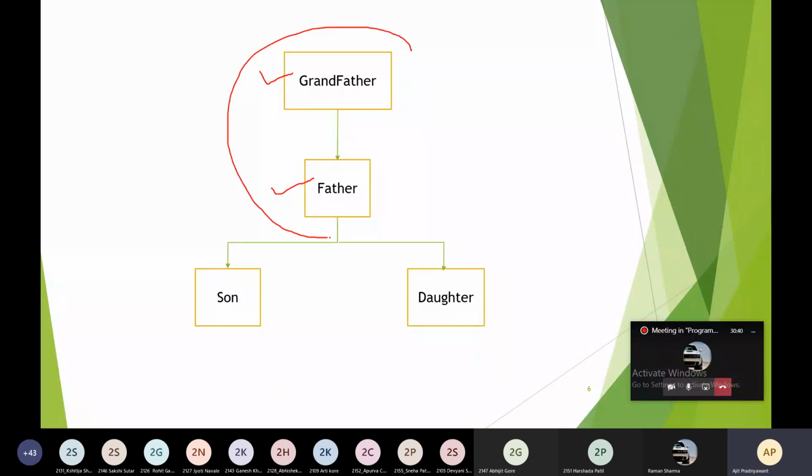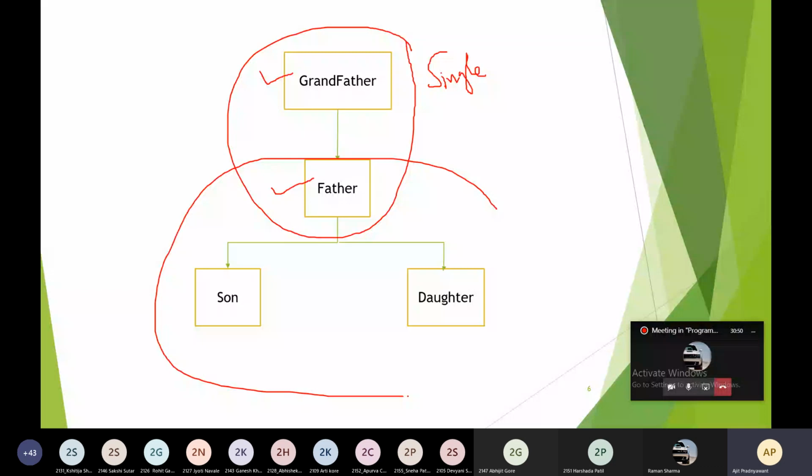This type of inheritance is called single inheritance, and this type is called hierarchical inheritance. Again, this diagram consists of two types of inheritance: single inheritance and hierarchical inheritance. That's why you can call this a hybrid inheritance.